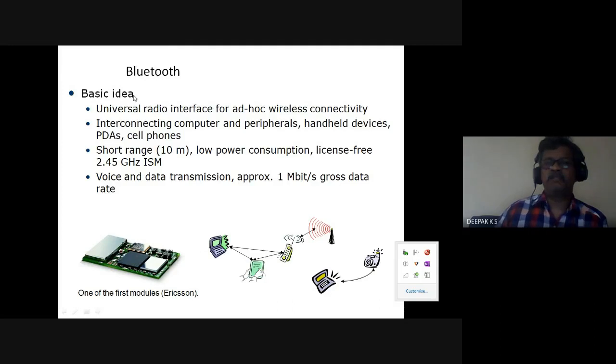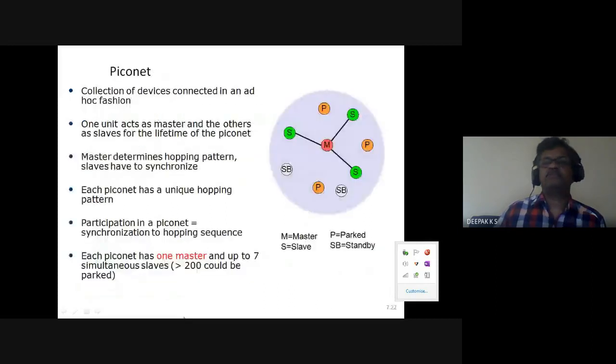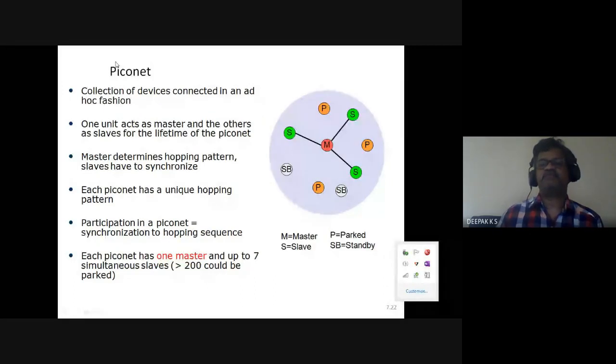you have Bluetooth. Bluetooth is the vendors alliance. So the IEEE standard specified by IEEE is IEEE 802.15.1. So this is a short range, ad hoc wireless connectivity between devices, computer and peripheral. It's a short range, and there is data transmission. And 15.1 will have A, B, C like that, different versions. So basically, what you have is a Piconet. You have a master, and you have various slaves.